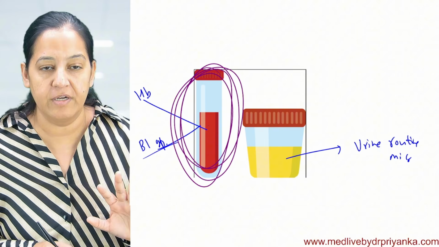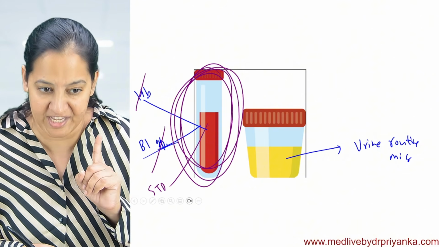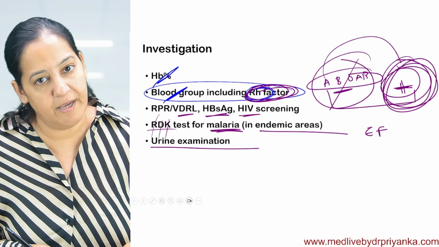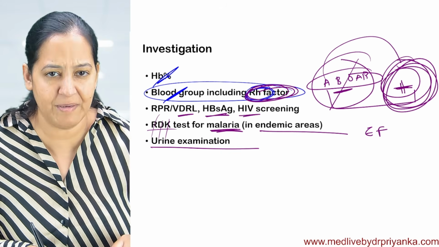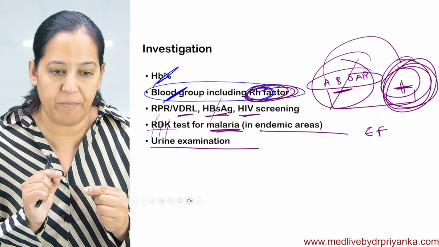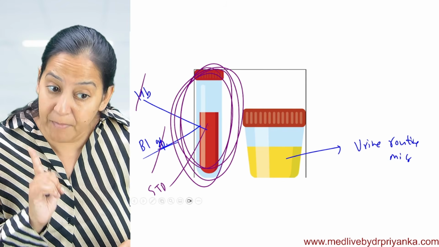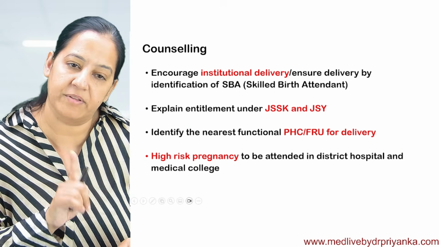You should enumerate them. First hemoglobin, then blood group, then all STDs. In STDs, HIV, syphilis and hepatitis B we are going to rule out. Hepatitis B may be an STD, meaning sexual, but mostly it is due to the percutaneous route. Malaria and urine routine examination. So these are the investigations that must be done in all pregnant ladies on the first visit.